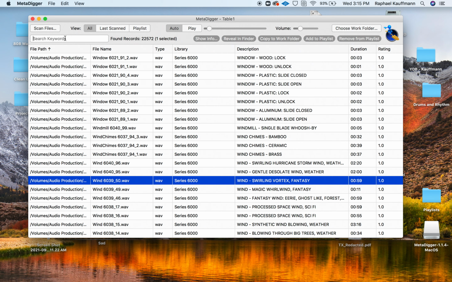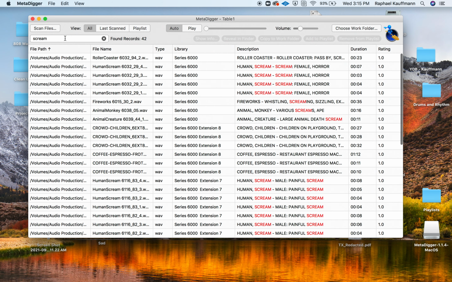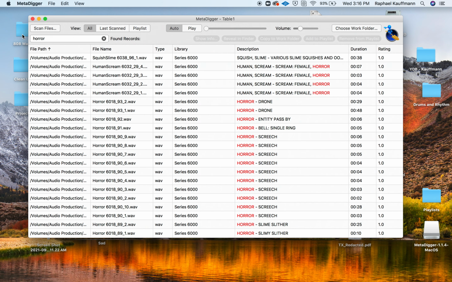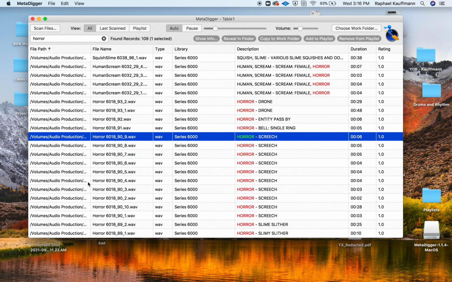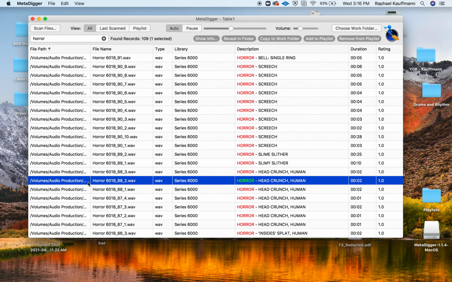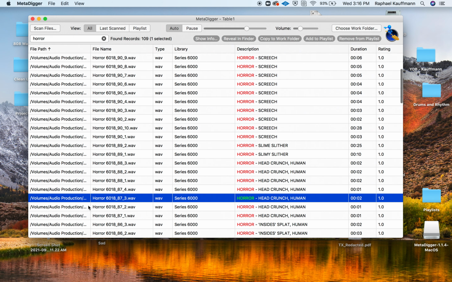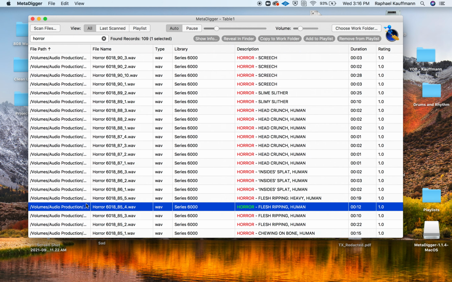So you do need to be somewhat creative with your search criteria. For example, given what we're going to use it for, if I type in scream, I get all kinds of different screams. I get roller coasters. I get human screams, horror. What's interesting, this one's very much on the left, so just something to note. If I type in horror, I get all kinds of interesting stuff. Does that sound like a head crunch? Sometimes I think it's the description that makes it weird.